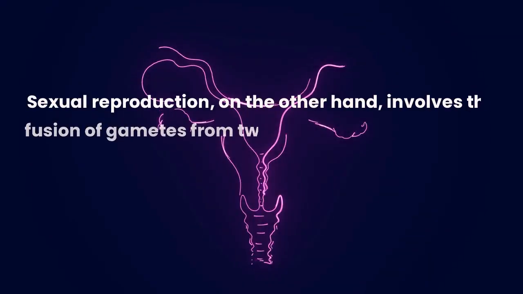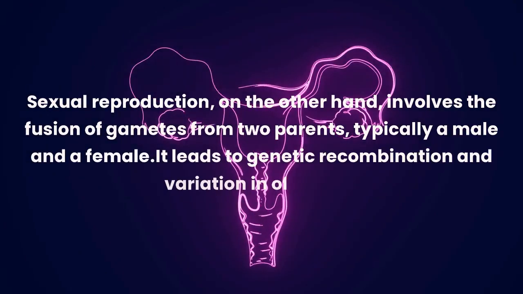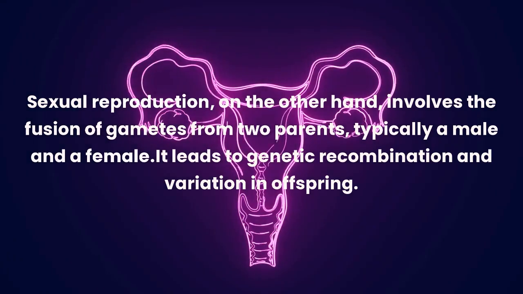Sexual reproduction, on the other hand, involves the fusion of gametes from two parents, typically a male and a female. It leads to genetic recombination and variation in offspring.